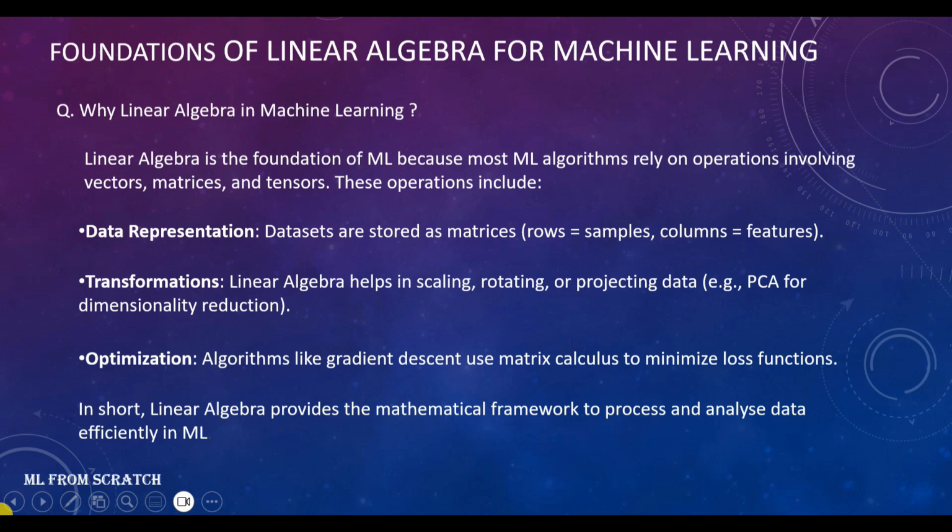Or in short, we can say that linear algebra provides the mathematical framework to process and analyze data efficiently in ML. Okay, so under this series, guys, we are going to see practically how the mathematical calculation helps us to build a perfect ML model.